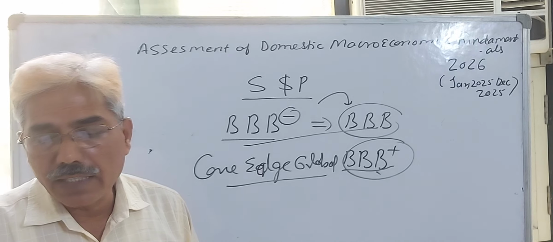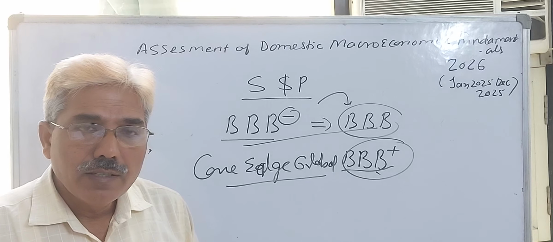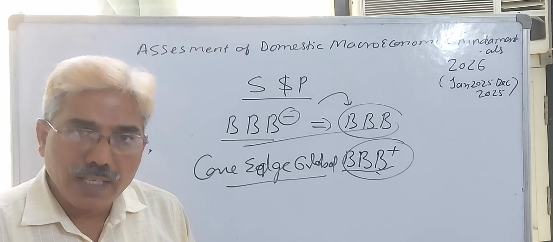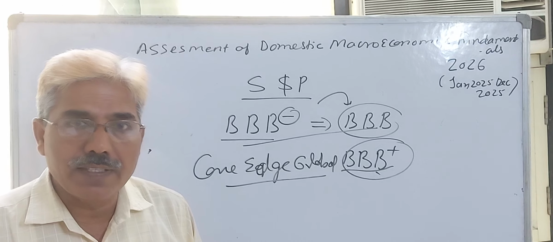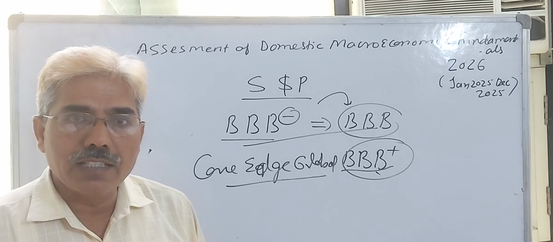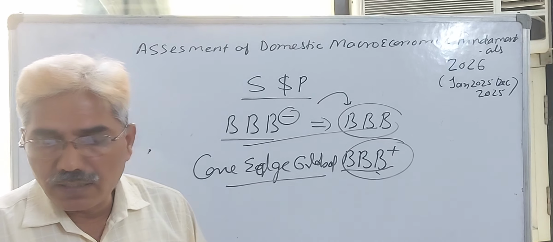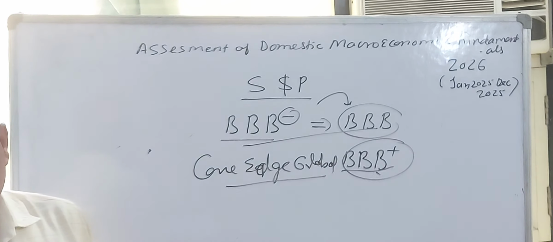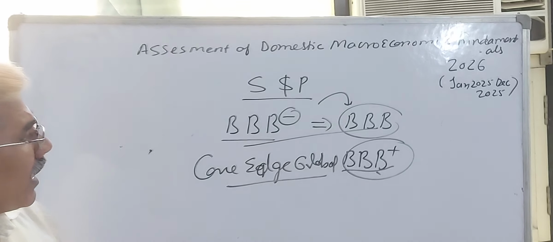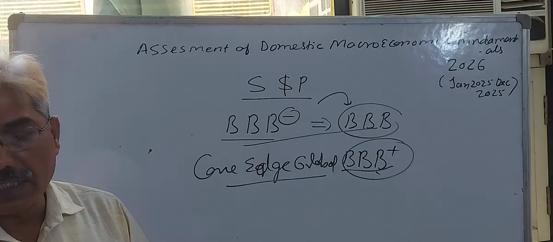It underlines that India's macroeconomic performance, like fiscal deficit, growth rate, current account deficit, foreign exchange reserve position, and our foreign debt, all fundamentals are in our favor. In this way, that improved our credit rating.